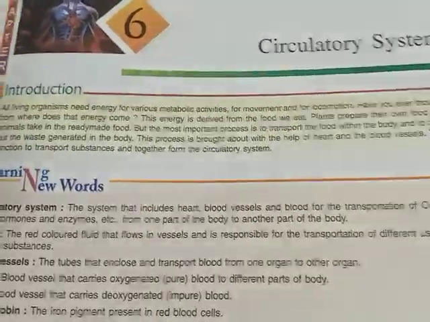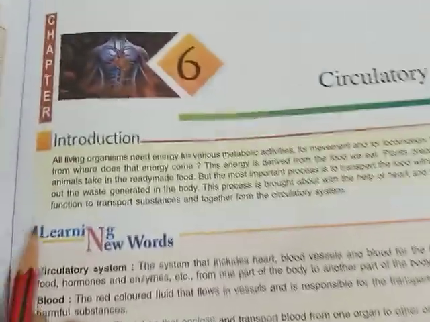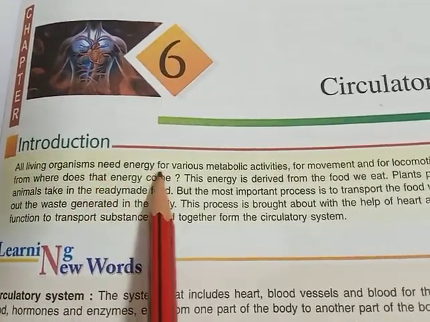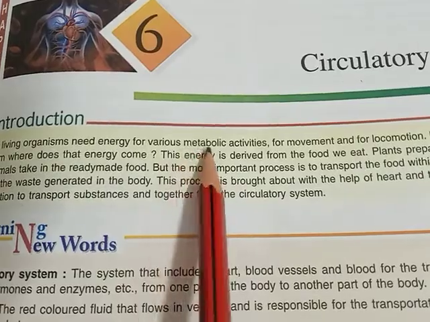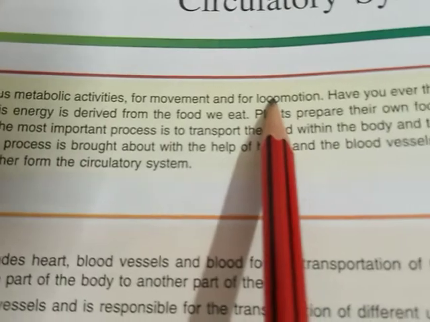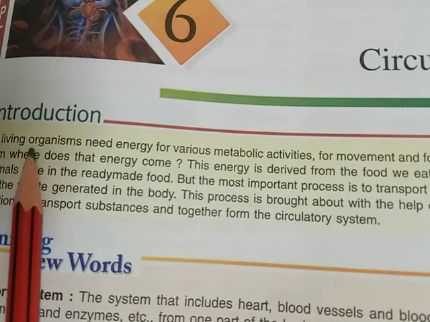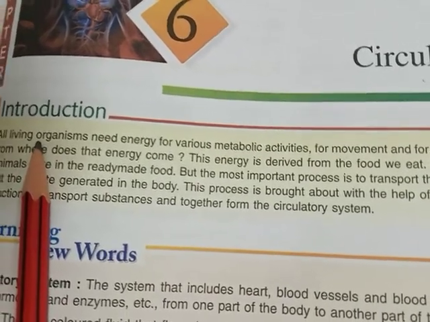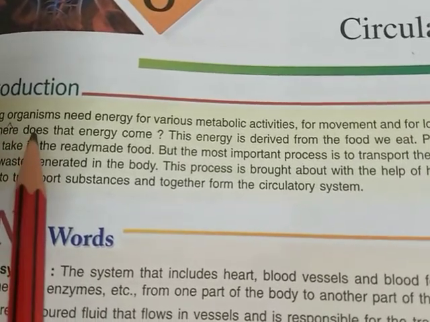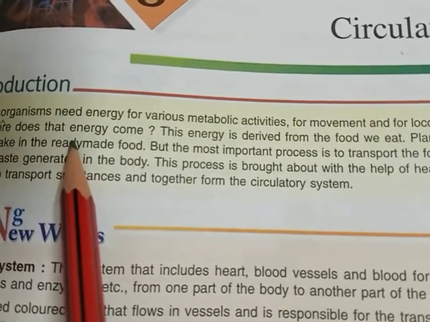So, first of all, we should know what is a circulatory system. Here is the introduction, children, before starting this chapter. All living organisms need energy for various metabolic activities, for movement, and for locomotion. You all know, children, that every living organism on this earth requires energy to perform various metabolic activities.